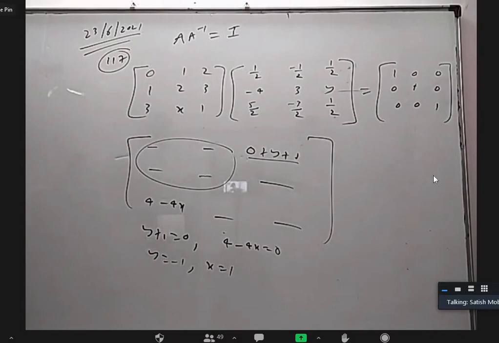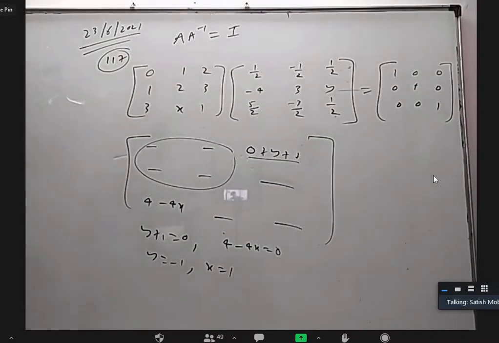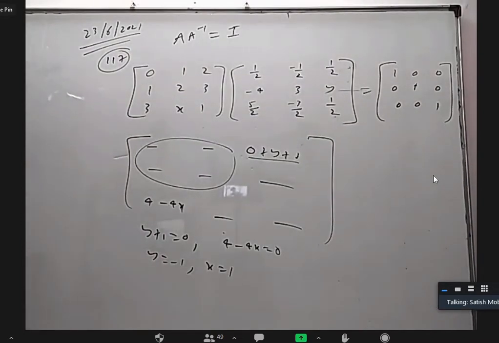I don't have to find det A. A inverse is 1 by det A into adjoint A and then equate it to A inverse. Not necessary.